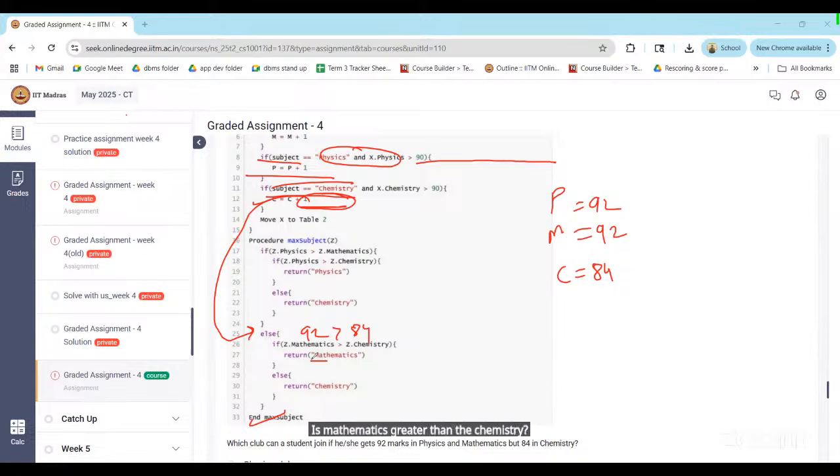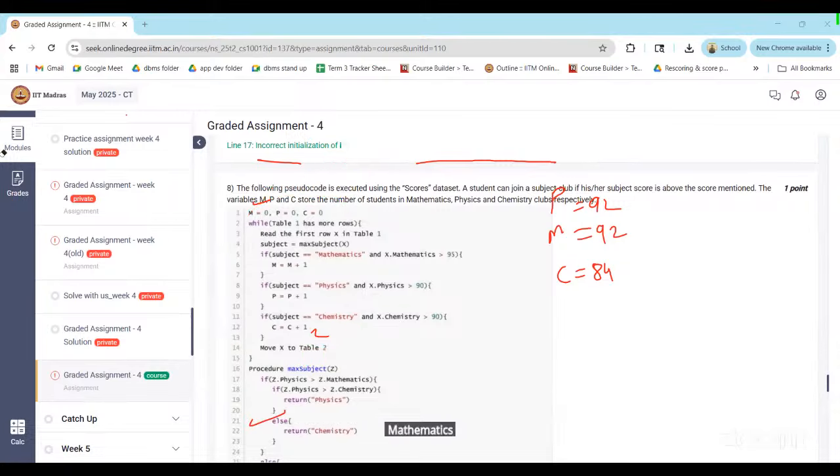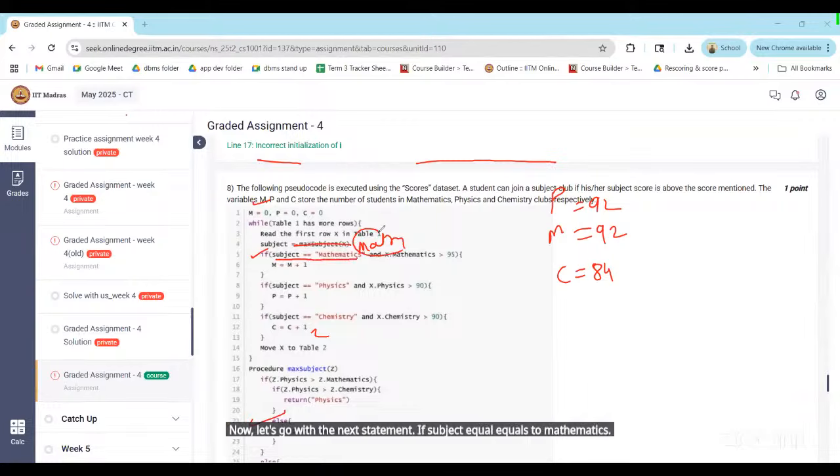So what are we going to return? Mathematics, right? So here the subject is now mathematics. Now let's go with the next statement. If subject equals mathematics, yes, and mathematics marks greater than 95. Is this true?